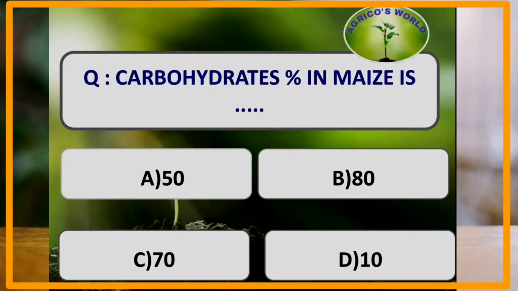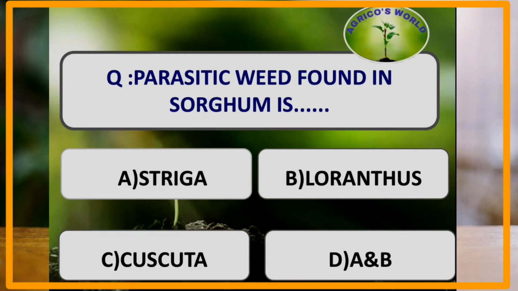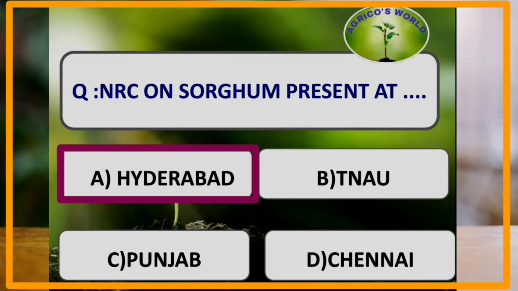What is the carbohydrate percentage in maize? The carbohydrate percentage in maize is 70% and that of protein is 10%. Parasitic weed found in sorghum is. The parasitic weed which is found in sorghum is Striga and it is an obligate root parasite. NRC on sorghum is present at. National Research Center for Sorghum is located at Hyderabad.